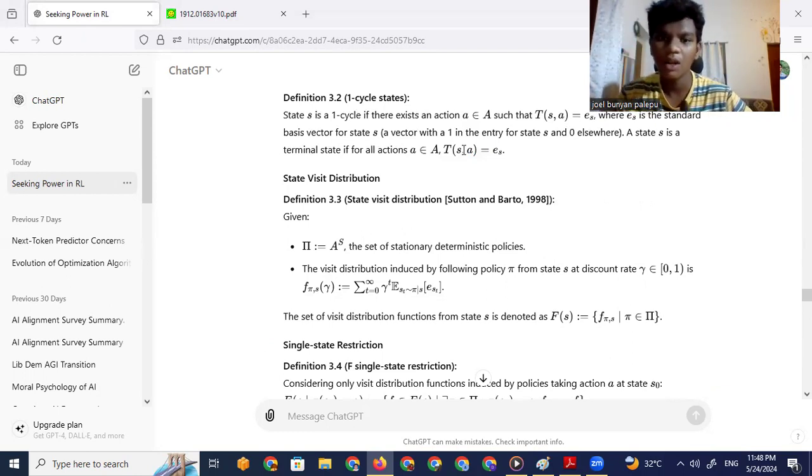Okay, state visit distribution. Let's see what that is. 3.3 state visit distribution.